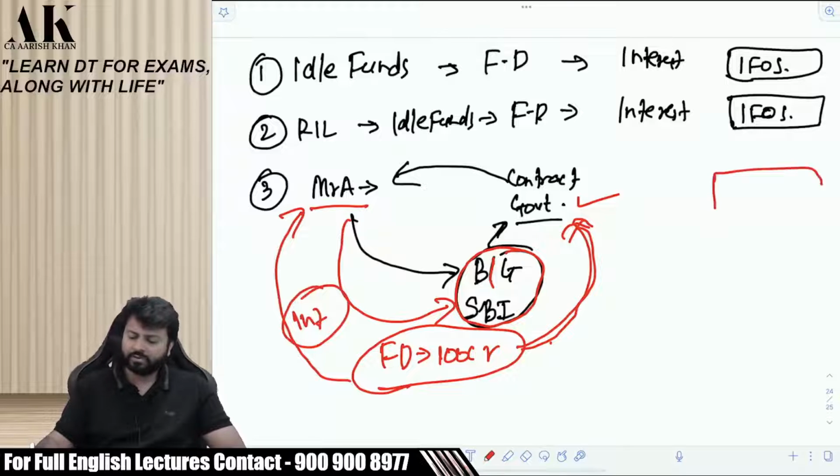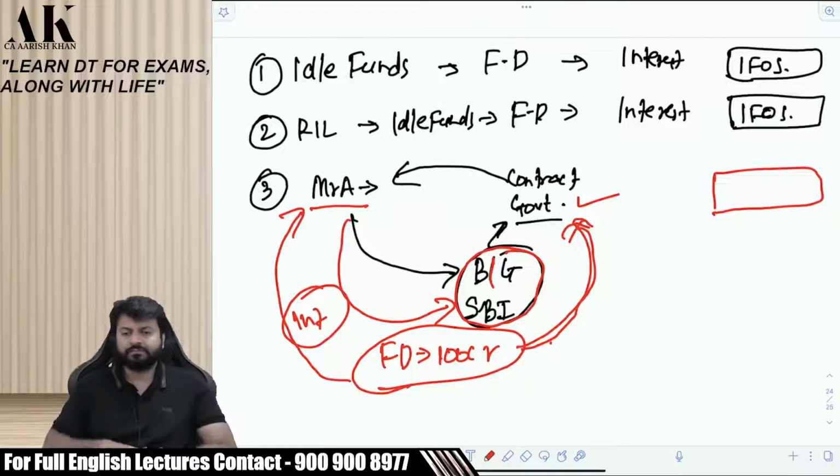Where will this interest go? Please tell. Where will this interest go?